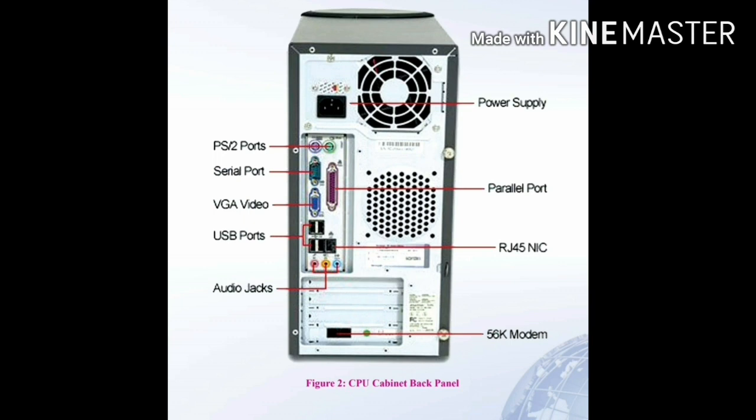Some of the common sockets and ports are the power socket for connecting power cable, personal system, PS2, ports for connecting mouse and keyboard, universal serial bus, USB, for connecting USB devices such as mouse, keyboard, printer, pen drive, etc., and video graphic adapter, VGA, port for connecting monitor screen.